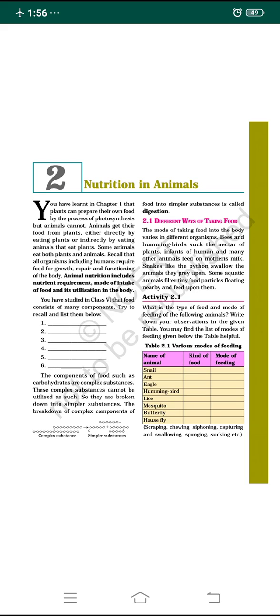So dear students, I have been doing the revision for the midterm examination. In the previous classes, I had discussed the first lesson and the important concepts. In today's class, let me discuss the second lesson, question answers. The main important concepts of this lesson, nutrition in animals.